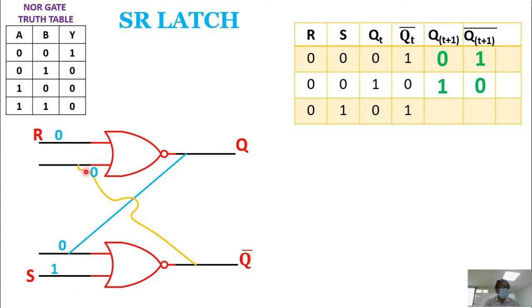So this gate is called a dominating gate. So the moment this is 0, the output is 1. What you are going to get is 1 here, then you will have your Qt plus 1 and Qt plus 1 bar as 1 and 0.